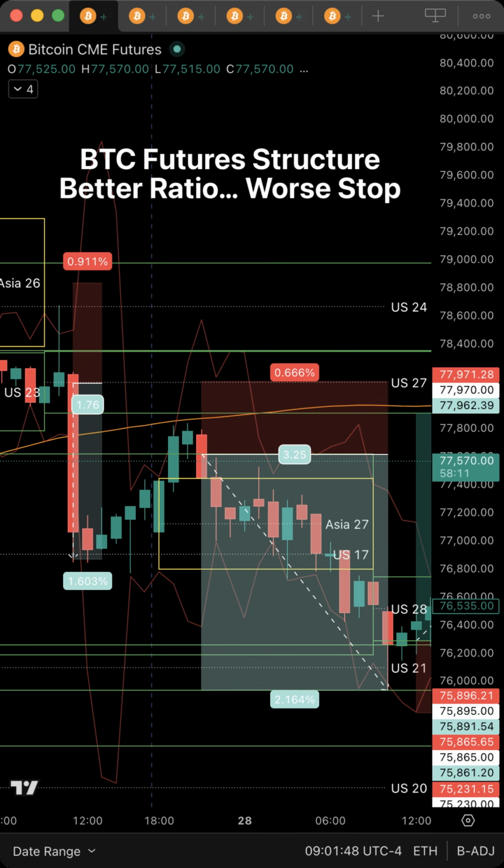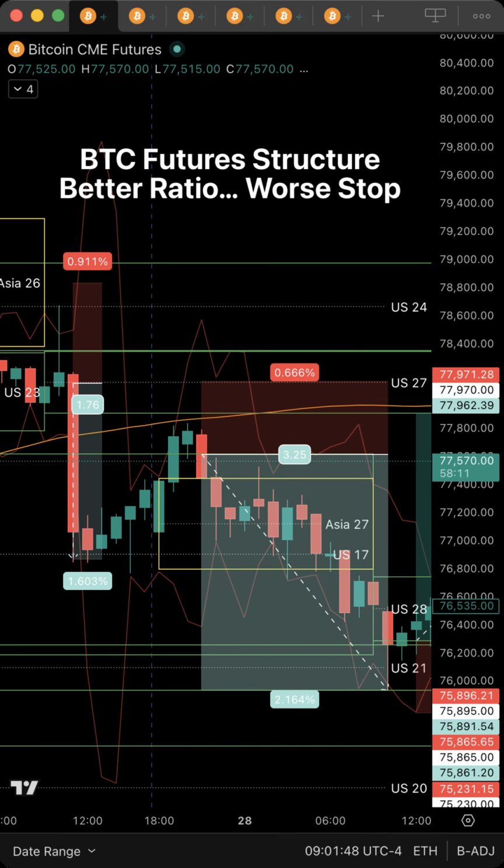Short entry line: April 17th U.S. session upper boundary. Stop loss line: April 27th U.S. session midpoint. Take profit line: April 27th Asia session lower boundary. Price broke above, but it could not stay above. That failure creates the short.